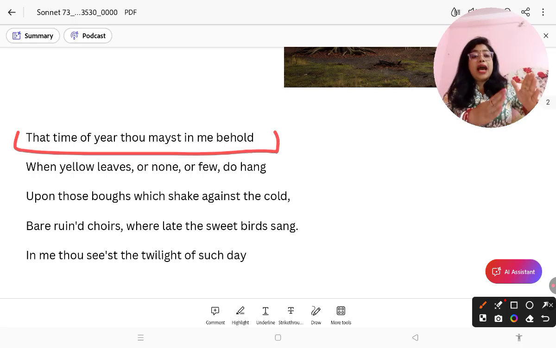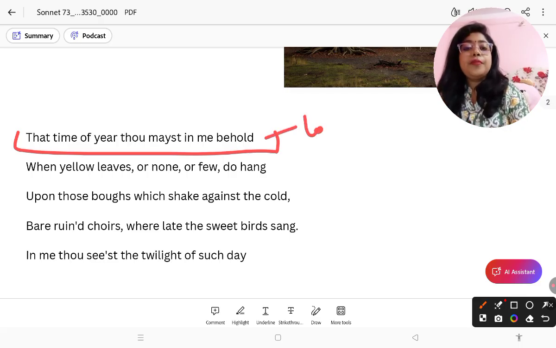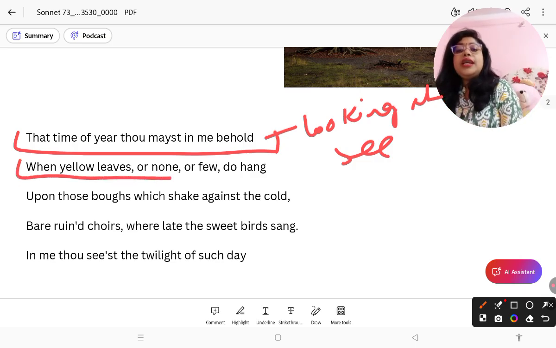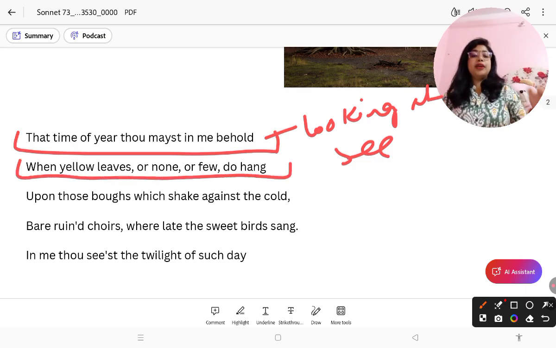So the time of the year, you can see. Behold means looking at, or see. So you can see the time of the year in me, when yellow leaves, or none, or few do hang. So yellow leaves mean the leaves which are now yellowish or gray in color, which are now in the state of decaying.